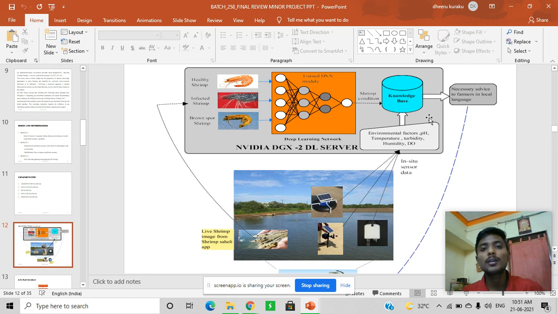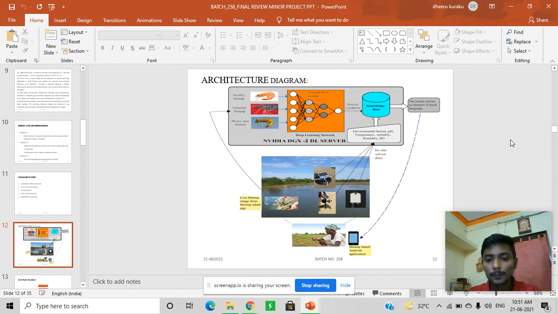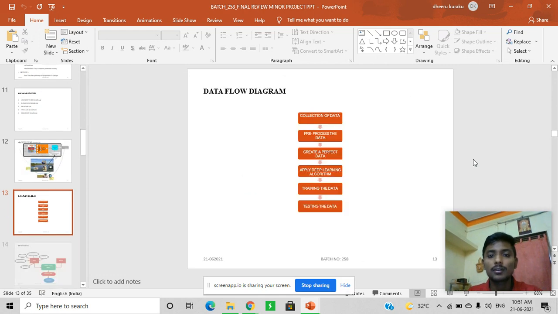On what kind of parameters the shrimps got this disease, we can easily identify through this architecture diagram. So this is how farmers use our application's mobile interface.